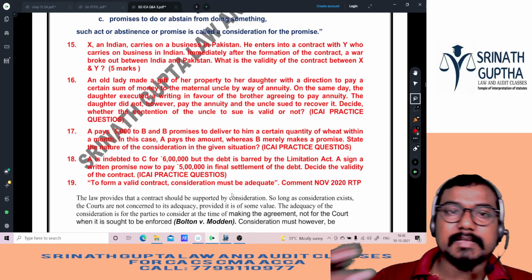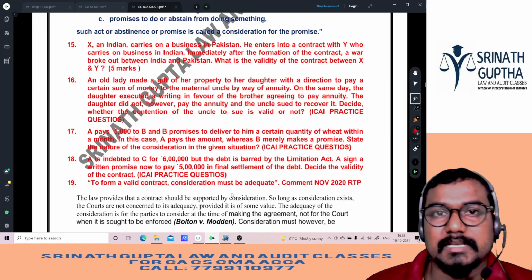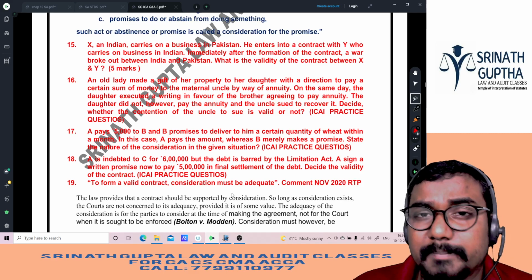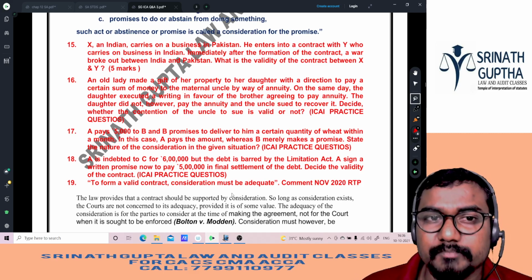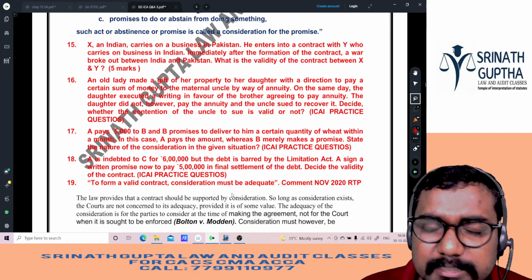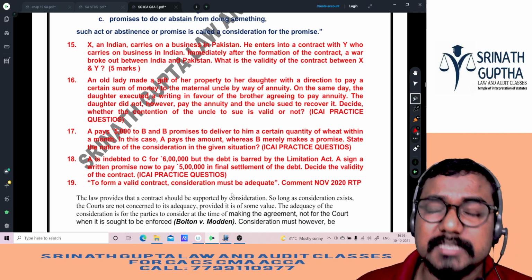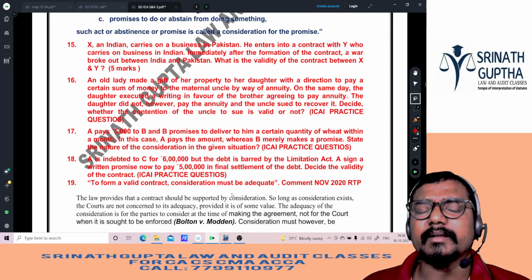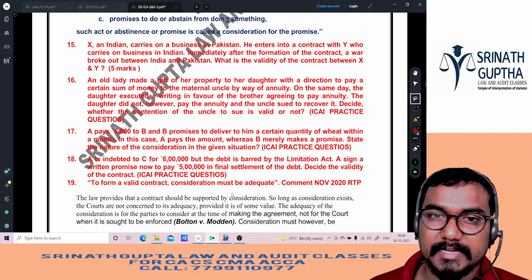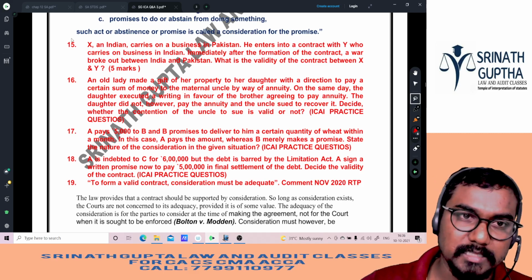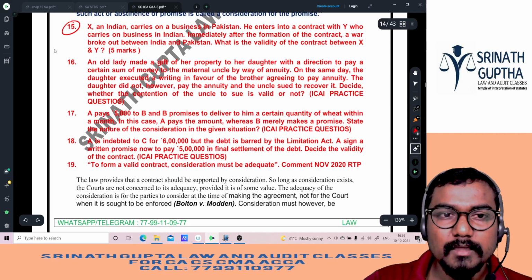Step number 2, X is entering into a contract with Y for sale of the goods. Subsequently, war broke out between the parties. So that is step number 2. Step number 3, if the contract is as per public policy, during the war it is suspended and after the war revived. If the contract is opposed to public policy, altogether dissolved. This is how you have to answer the 15th question, beta.